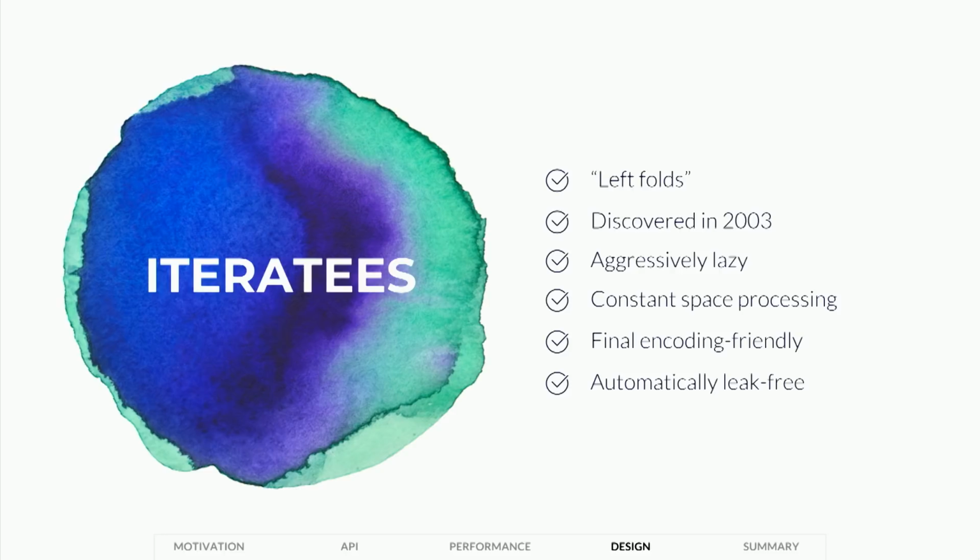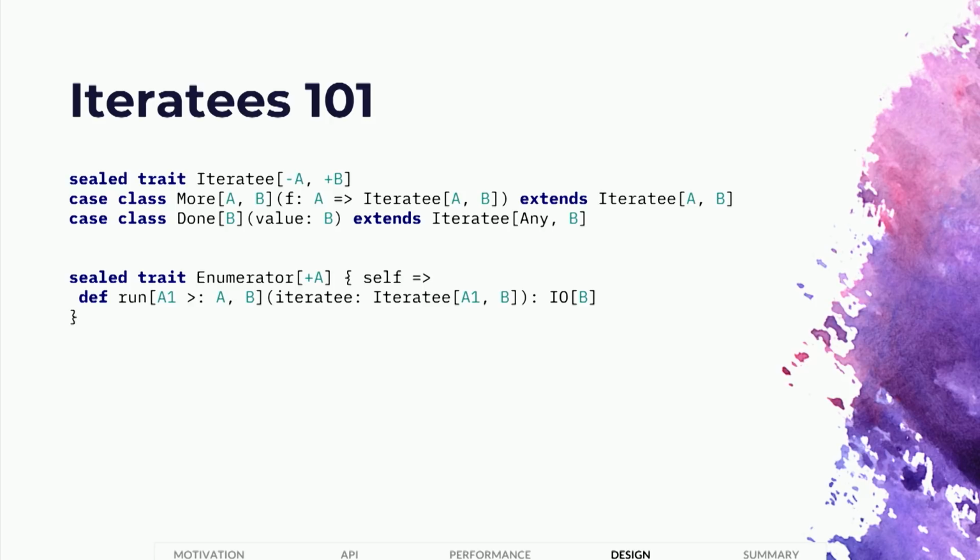And so it's very, very simple to create leak-free stream processors using iteratees. Here's an example of what an iteratee looks like. An iteratee could either want more data or be done with some value. This looks a lot like sync. This is actually very similar to the model used by sync. And then the enumerator, which is our version of stream, is the left fold.